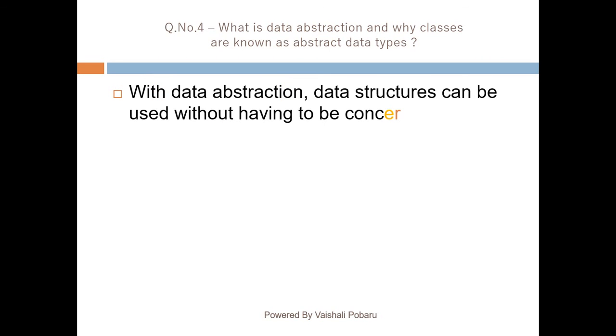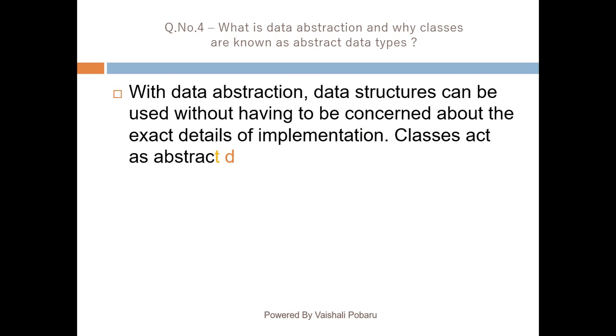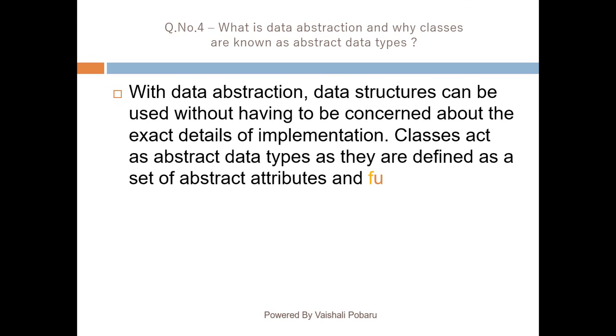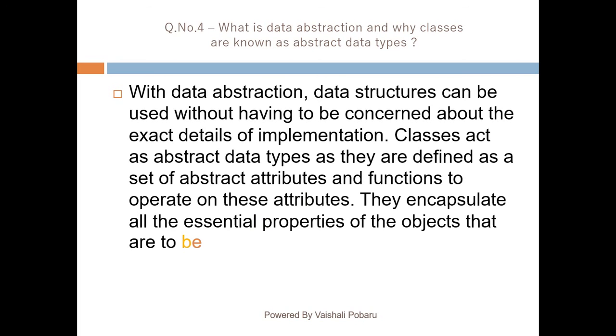Question number 4. What is data abstraction and why are classes known as abstract data types? With data abstraction, data structures can be used without having to be concerned about the exact details of implementation. Classes act as abstract data types as they are defined as a set of abstract attributes and functions to operate on these attributes. They encapsulate all the essential properties of the objects that are to be created.